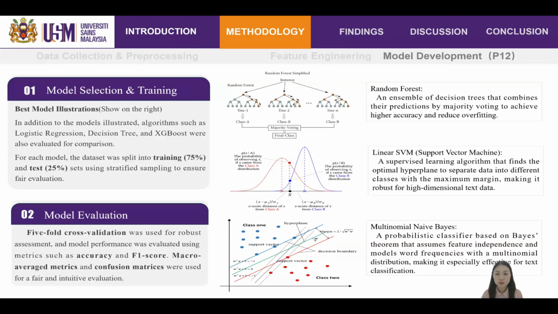Random forest puts together many decision trees and takes the majority vote. SVM tries to draw the best line between different classes. Naive Bayes predicts sentiment by counting word frequencies.